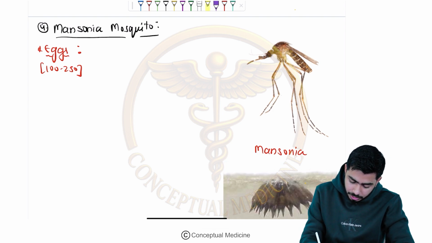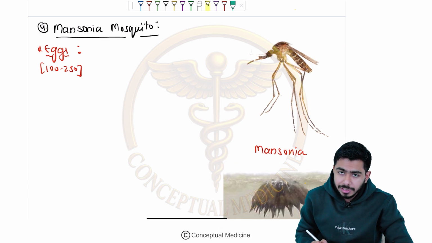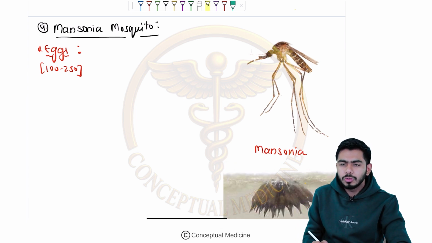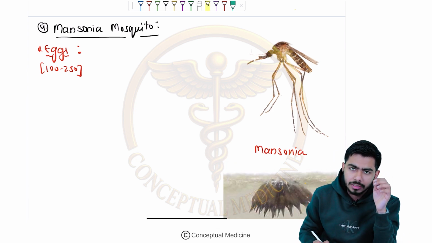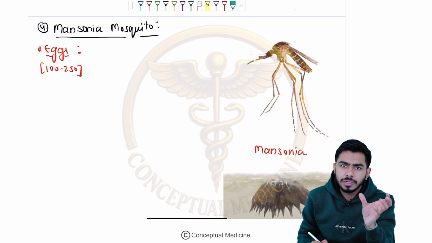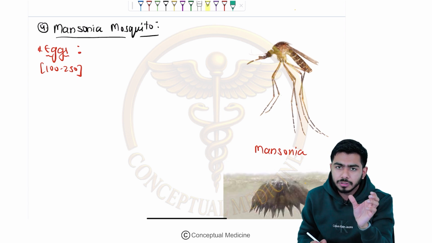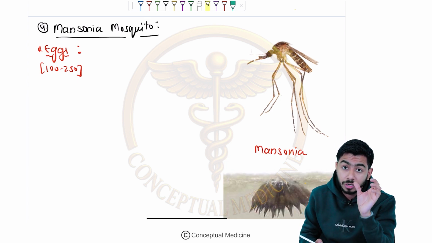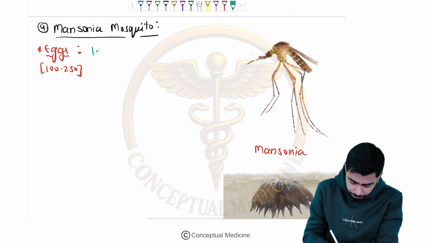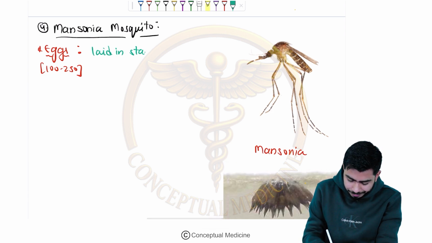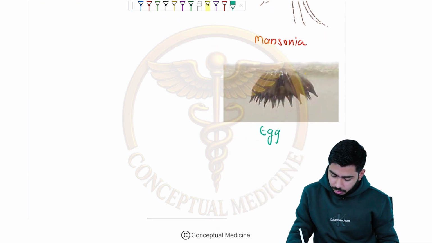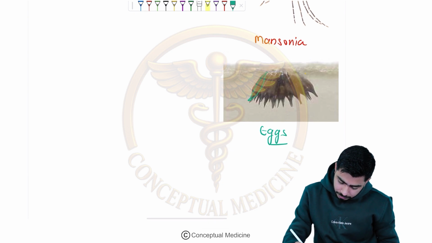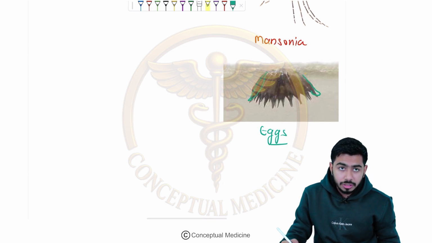If you talk about the eggs, are they laying their eggs in clusters or singly? They lay their eggs like the Culex I told you, in clusters. They lay their eggs in a star shaped pattern, star shaped clusters, right? Look at the eggs of the Mansonia, guys. They are laying their eggs in clusters.